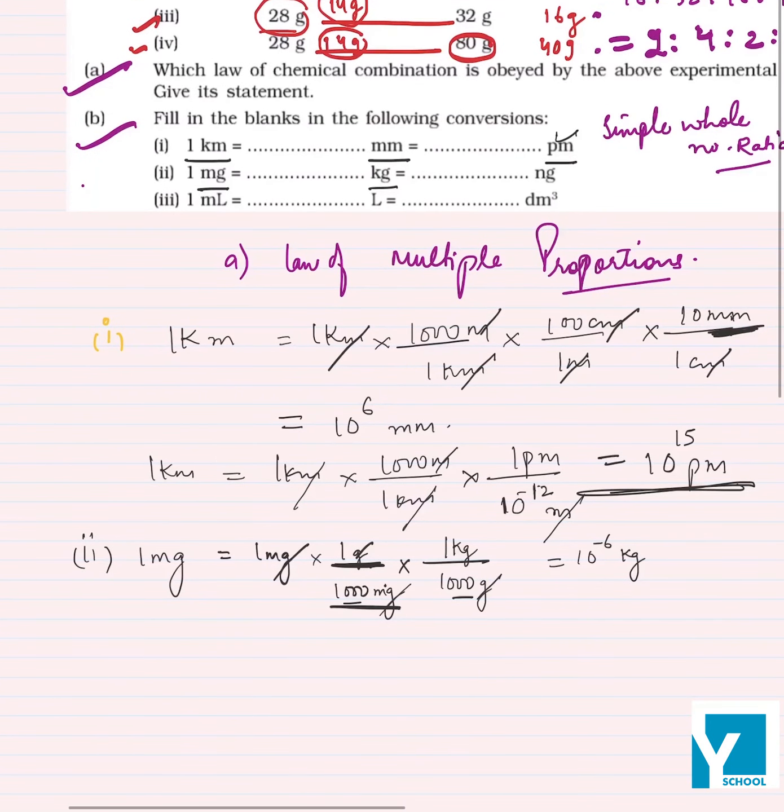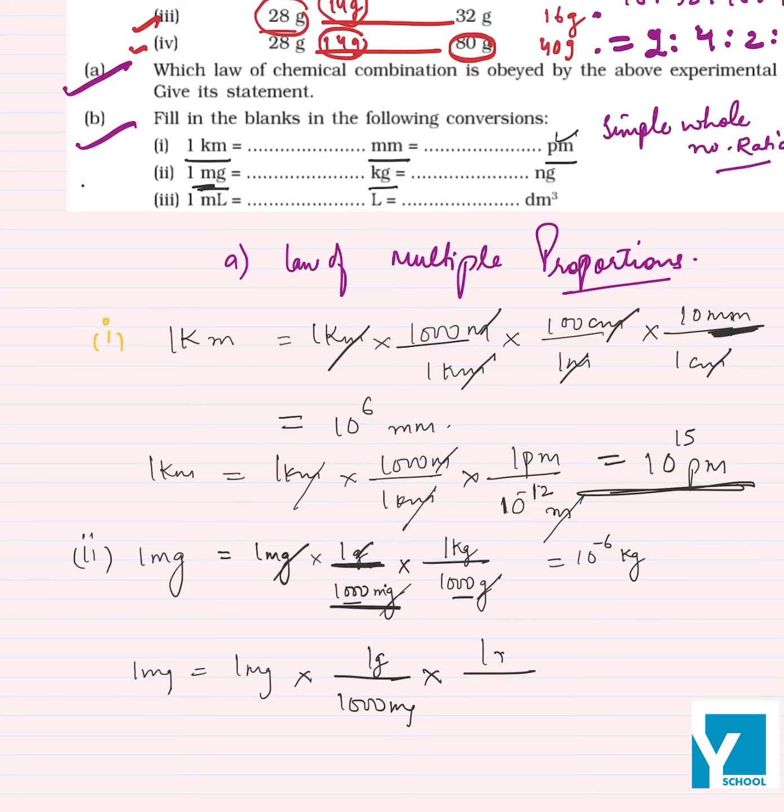right? Then for the second, we have to convert 1 mg into ng, where n stands for nanogram. So we can write 1000 mg equal to 1 gram. And 1 nanogram is equal to 10 raised to power minus 9 gram. So gram cancels with gram, mg with mg.